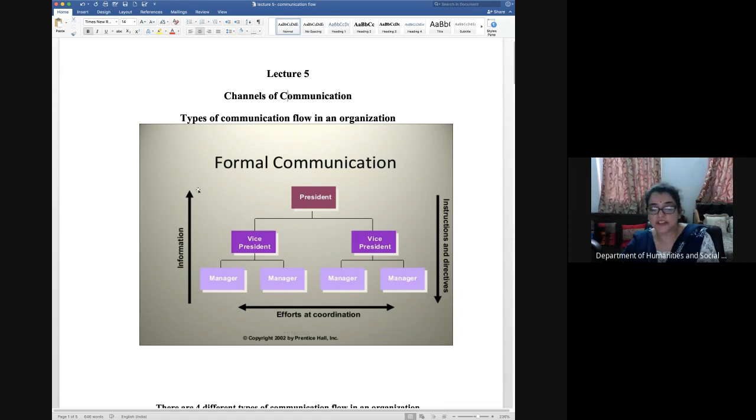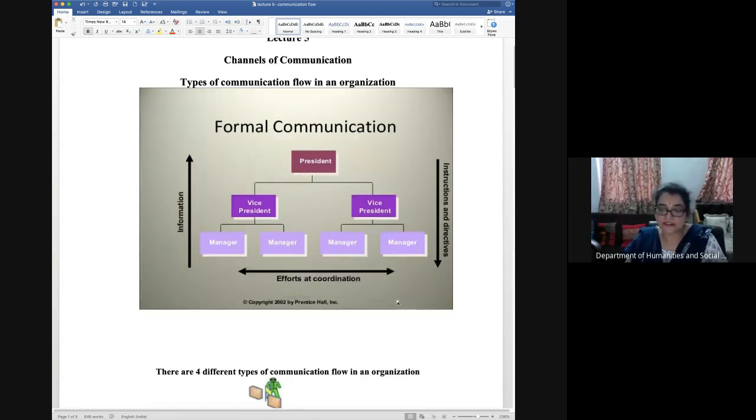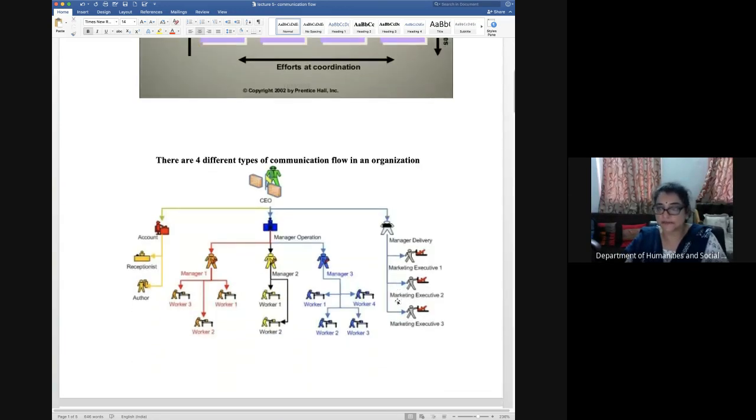So these are the 3 broad types of communication channels which are shown here, and we will be dealing with them in detail. So this is upward, where the information is flowing to the people who are on the top authority, and instructions and directives and orders which flow from top to bottom. And then there is a coordination between the various departments at the same level of people, and that is what is known as horizontal communication. So I hope this diagram makes things clear. We will try to go into the details.